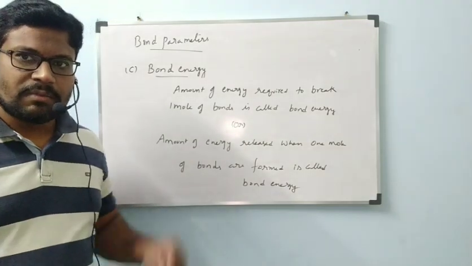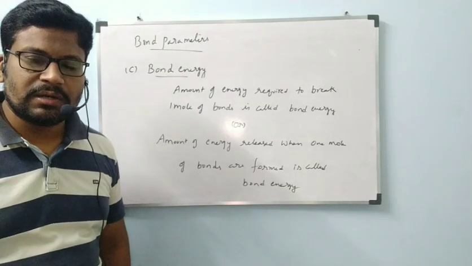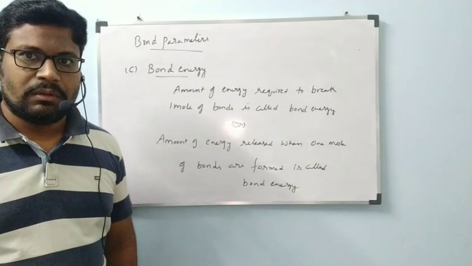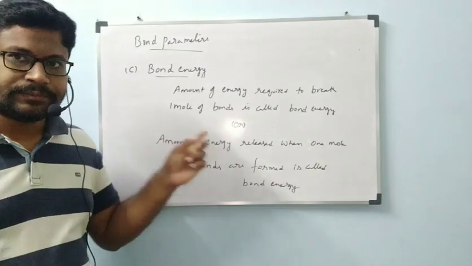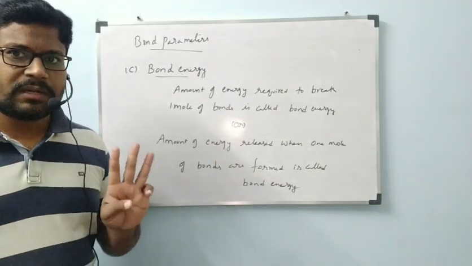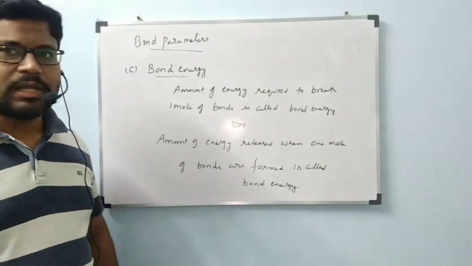By this, the bond parameters topic was completed, and we are going with the last topic of chemical bond, that is resonance. But before that, I hope everyone understood the 3 bond parameters we have seen: bond length, bond angle and bond energy.